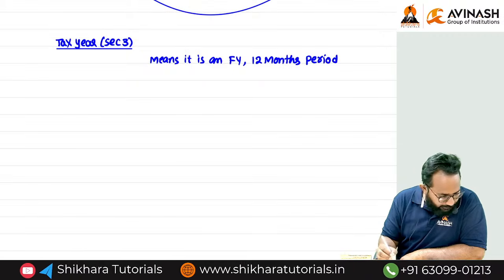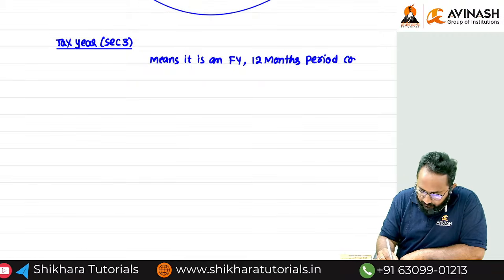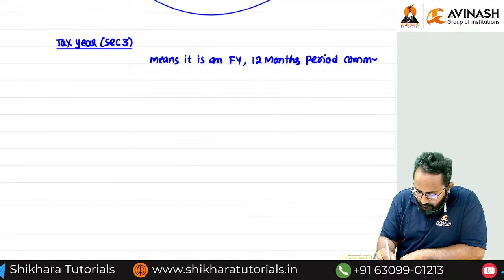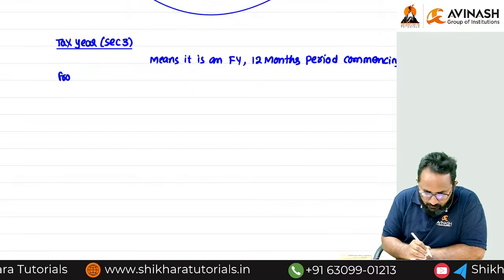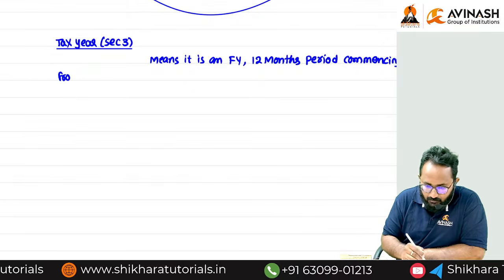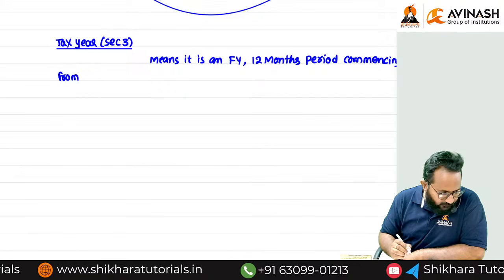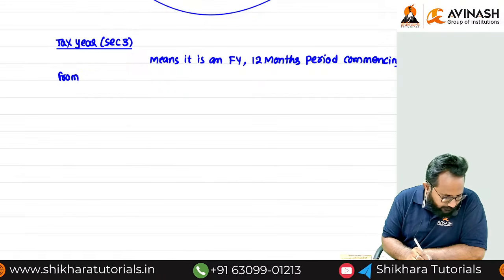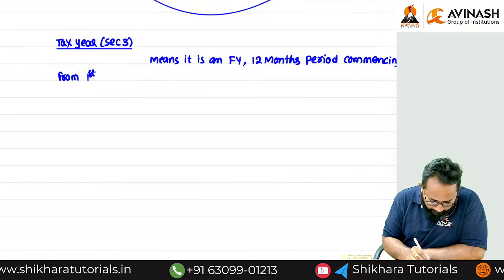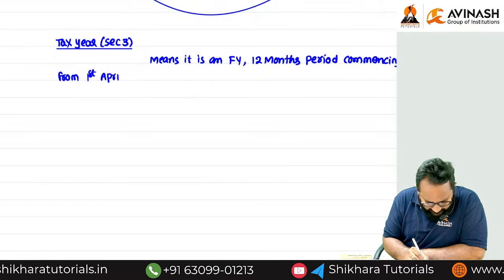12 months period commencing from, tell me, commencing from 1st April.